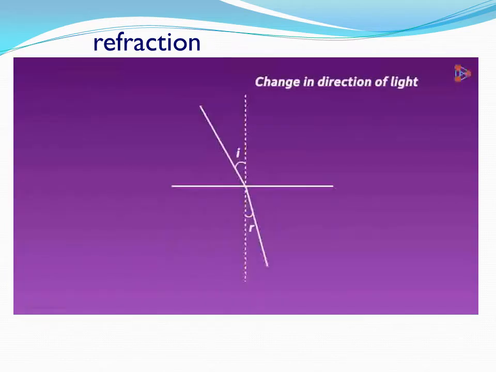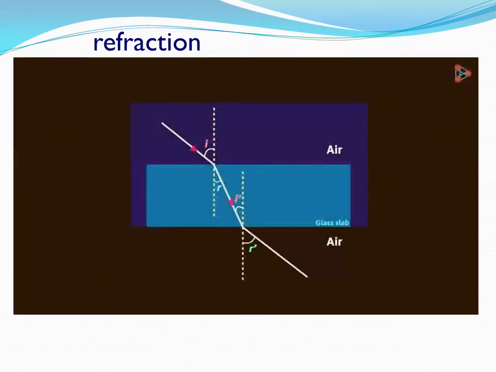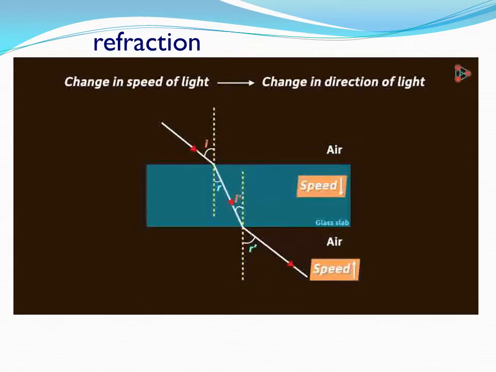The change in direction of light occurs because of the change in the speed of light in that medium. When light enters another medium, there is a change in its speed. The speed may either increase or decrease depending on the medium. Note that when we say that the speed will increase, it does not mean that the speed will be greater than this value, which is the speed of light in vacuum. When the light is entering into the glass at an angle, it travels at a lesser speed than in air, and when it goes from glass to air, its speed increases. So it's because of this change in speed that the direction of light changes.